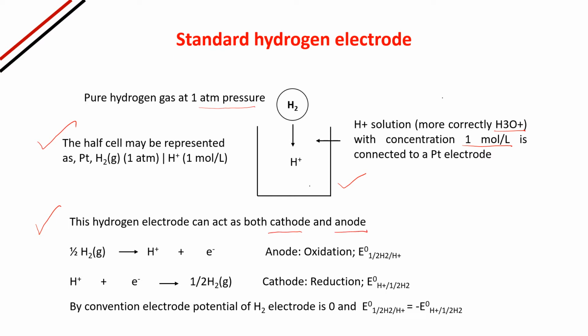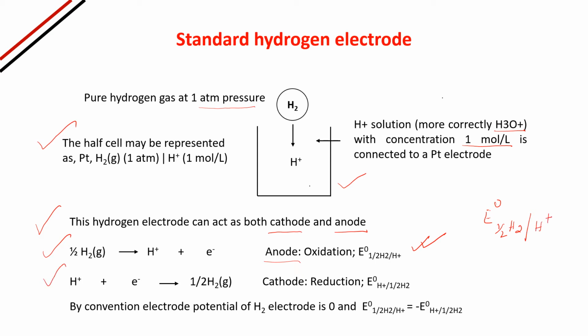If I am writing the anodic one, where the oxidation is taking place, this will be the reaction: half H2 gas gives H plus, and electron is released, plus e minus. That is the anode; oxidation is taking place. The cell is written like that: E naught half H2 slash H plus.